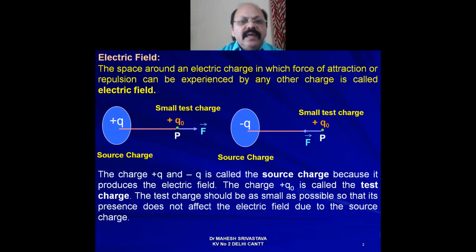Source charge can be positive or negative, but test charge is always positive and its value should also be very small, so that the electric field due to the test charge will not affect the electric field of the source charge. That is important. You remember it.